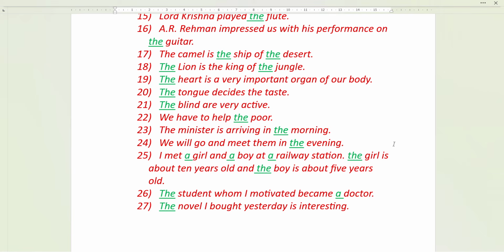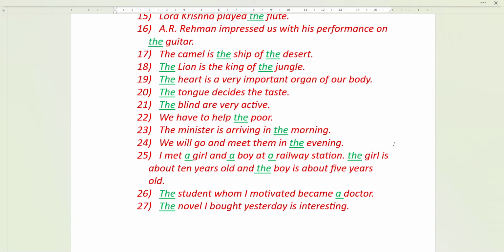The camel is the ship of the desert. Okay, this is actually a quotation or a universal truth. So that time we use the ship of the desert. Okay. The lion is the king of the jungle. Here, the lion, it is telling about all the lions in the world of the jungle. The jungle, generally, we all are familiar with that word.